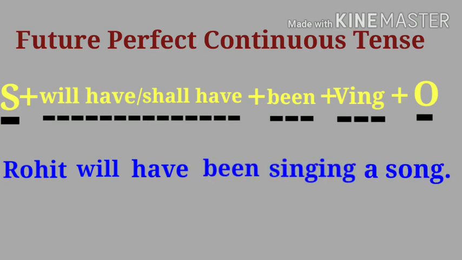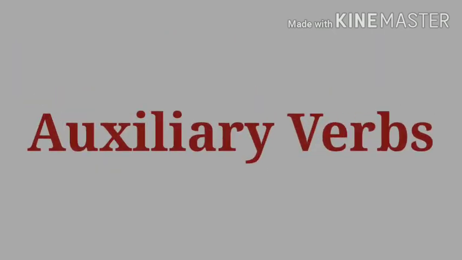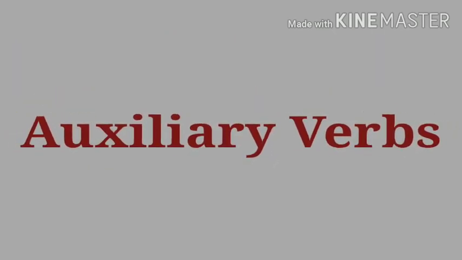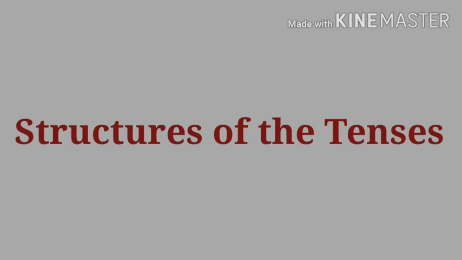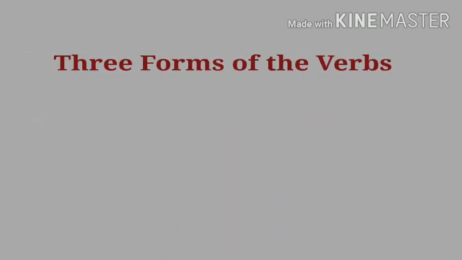Understand? Keep in mind the sequence of the tenses as well as the sequence of the subtypes, and it will be easy for you to convert the sentence into the other tenses. It is so easy. And what is necessary for you to convert the sentence into the other tenses? You have to learn the auxiliary verbs as well as the structures of the tenses. Then it is necessary for you to know the three forms of the verbs.